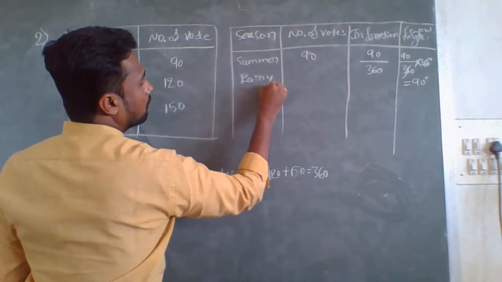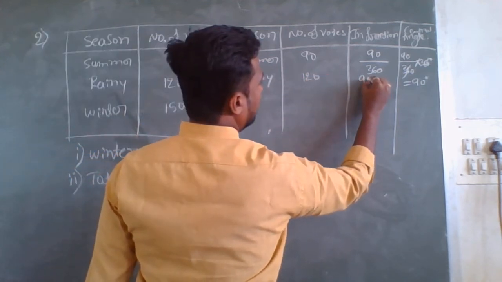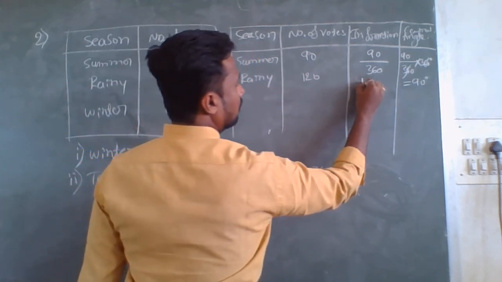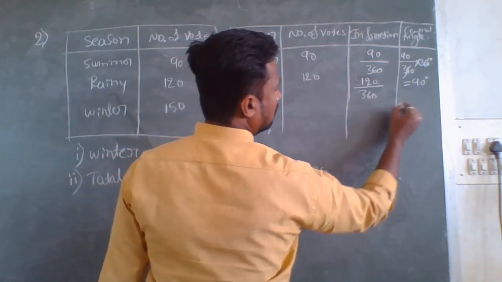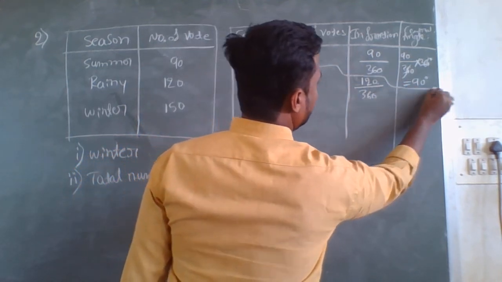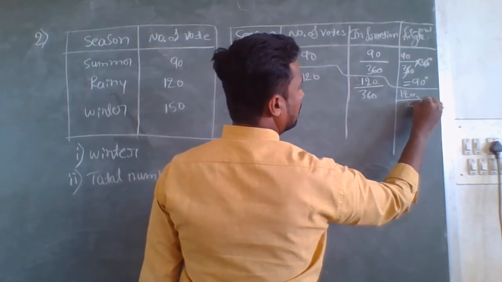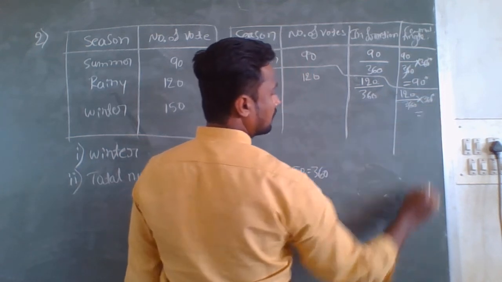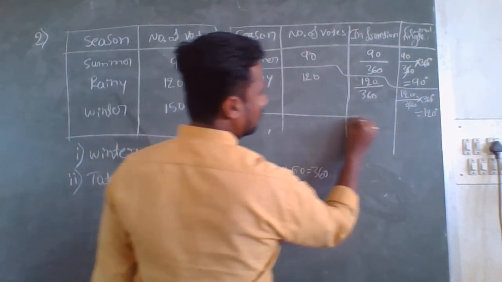Rainy, number of votes 120, and here we should write 120 divided by the total number of votes 360. 120 divided by 360 into 360 degree of central angle. So you can cancel again 360 degree, 360 degree. Remaining is 120 degree for rainy season.